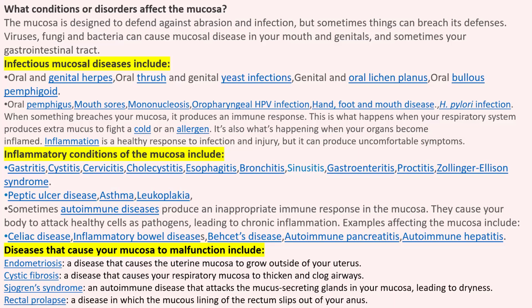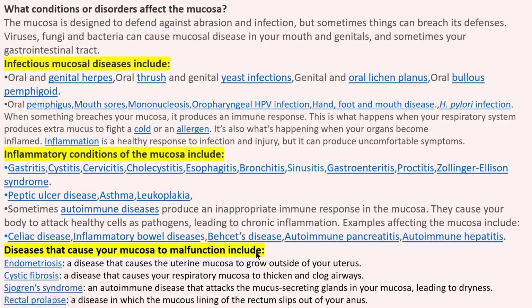It produces an inappropriate immune response in the mucosa, causing your body to attack your own healthy cells as pathogens. So sometimes the mucosa also gets an autoimmune problem leading to chronic inflammation. Examples affecting the mucosa include celiac disease, inflammatory bowel disease, Behçet disease, autoimmune pancreatitis, and autoimmune hepatitis.